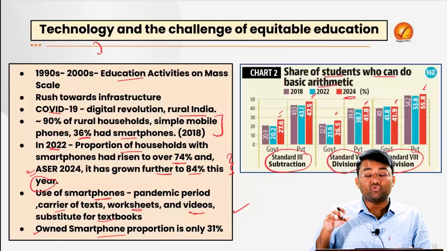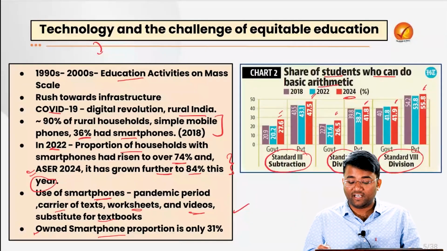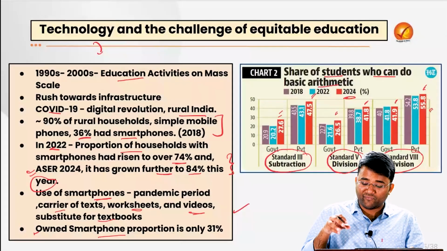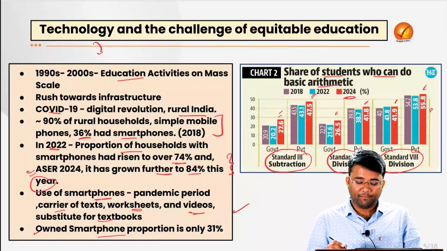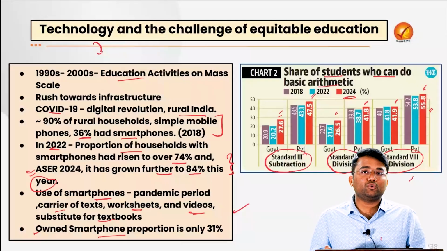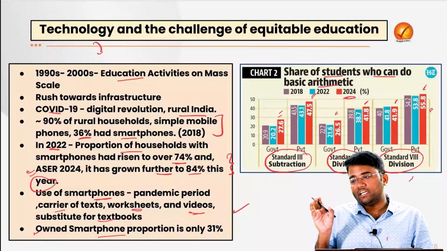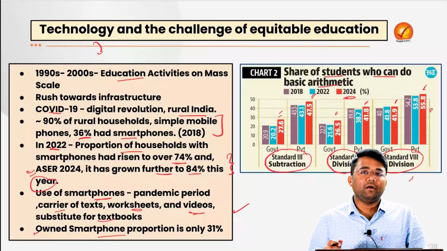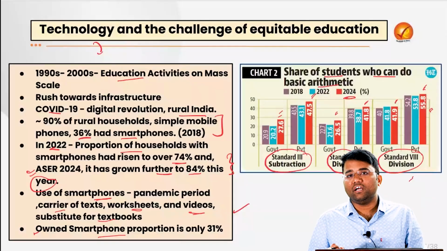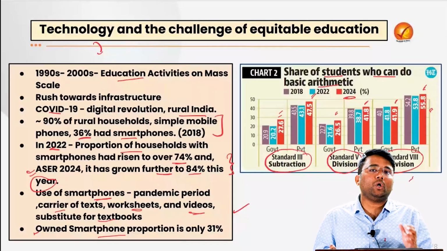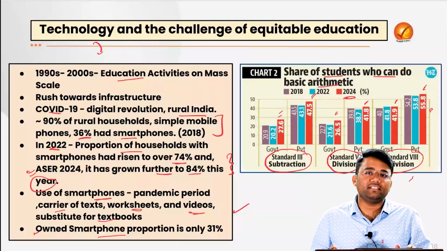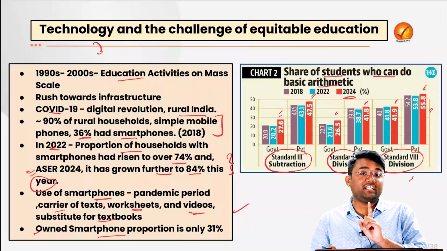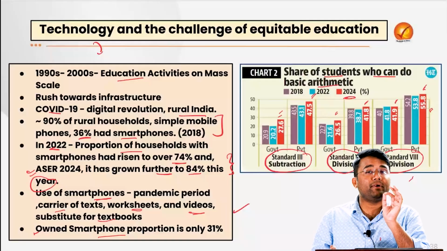Despite so much focus on the fees, curriculum, etc., still almost 45% of the private school students cannot do some of the basic divisions. That shows the abysmal learning conditions of the students in either the government schools or in the private schools. The focus is not on learning the basic things, imparting these students basic skills. And one of the main factors why that is happening is poor pedagogy.